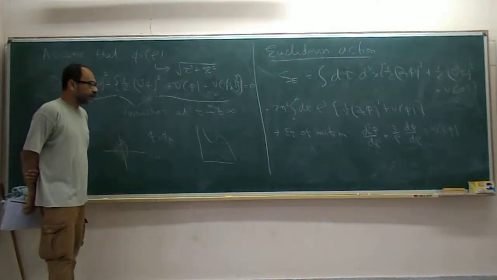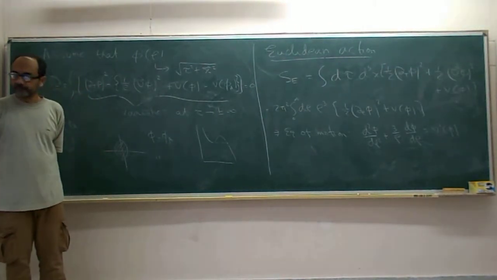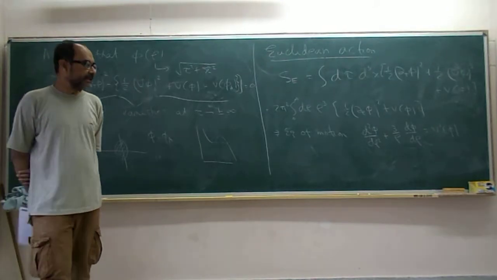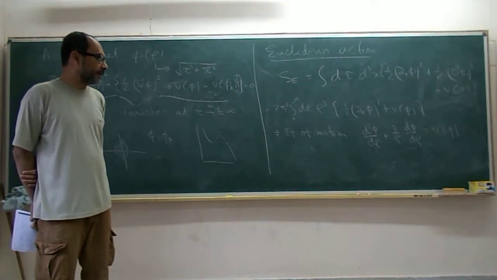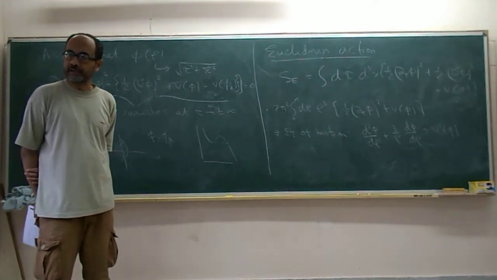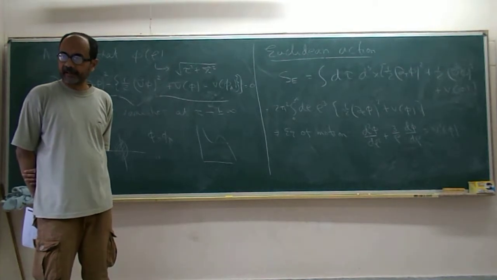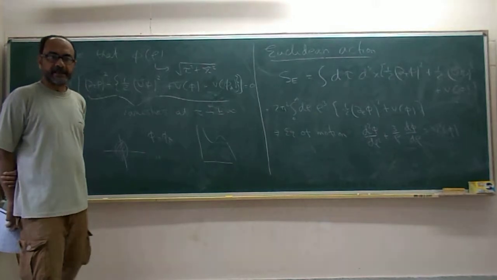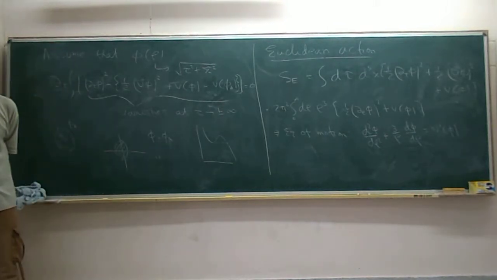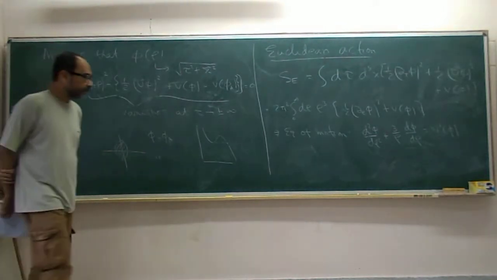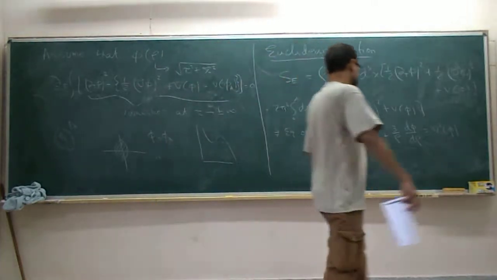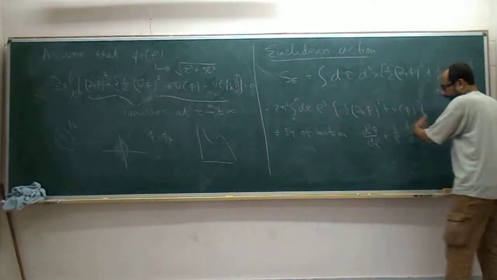So this is almost like the one-dimensional problem. And the reason that it has become almost like the one-dimensional problem is because of the assumption that the bounce solution is spherically symmetric, O(4) invariant. So it's as if there is only one coordinate, even though it's really a quantum field theory problem with 4 coordinates. But there is of course a difference, and the difference is this one.